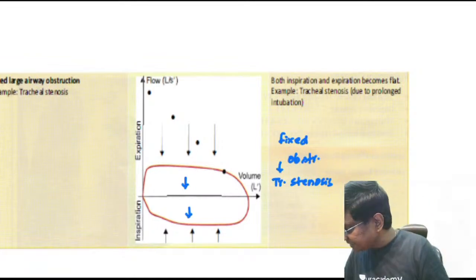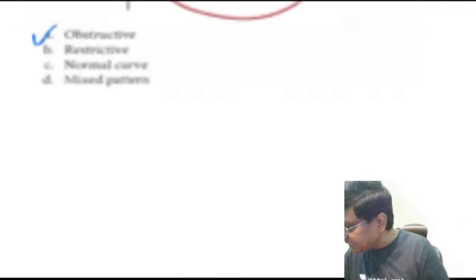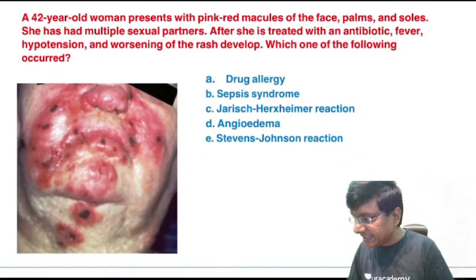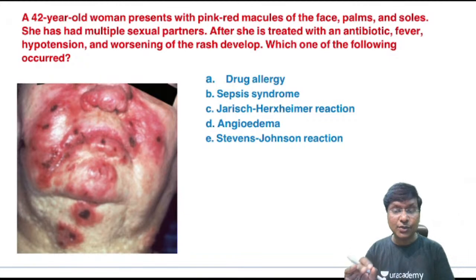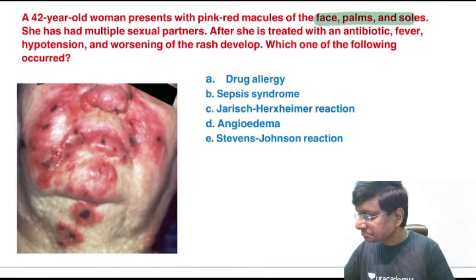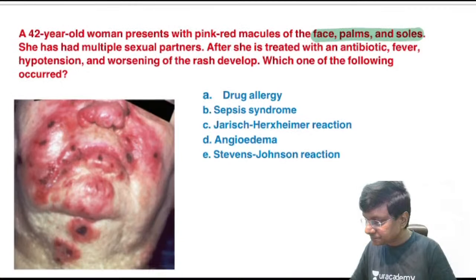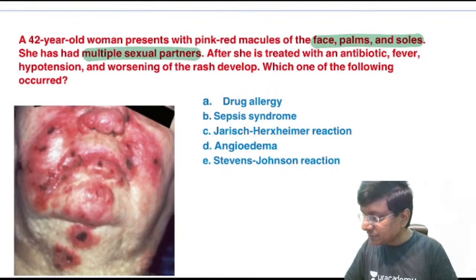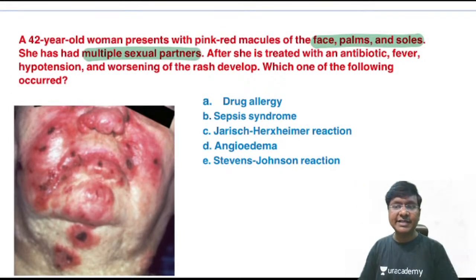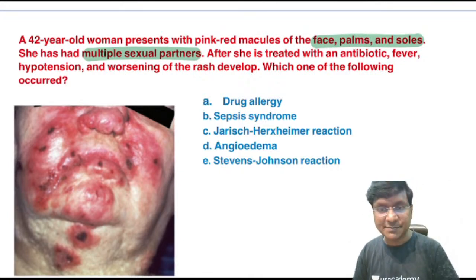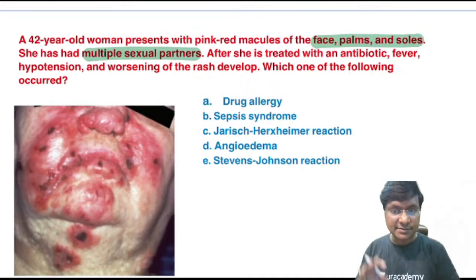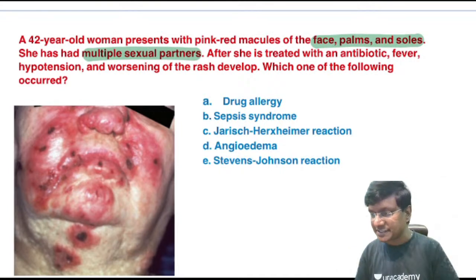So this is an integration of pharmacology and general medicine. Okay, a 42-year-old woman presents with pink-red macules of the face, palm, soles. She had multiple sexual partners. After she is treated with an antibiotic, there is development of fever, hypotension, and worsening of the rash. Which one of the following occurred? Drug allergy, sepsis syndrome, Jarisch-Herxheimer reaction, angioedema, Stevens-Johnson syndrome.